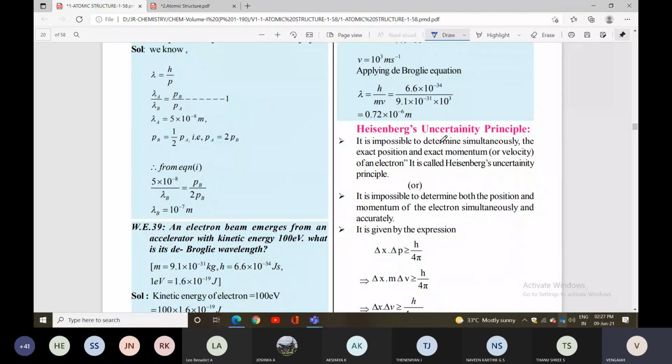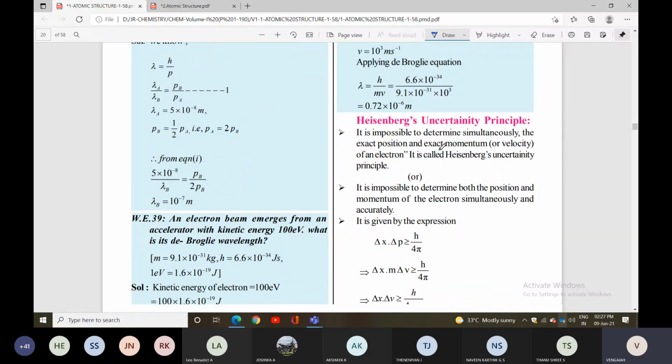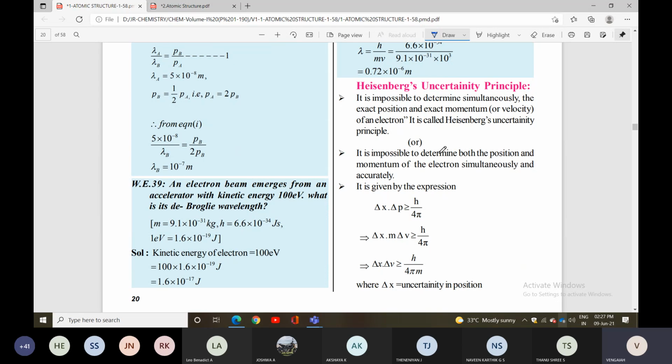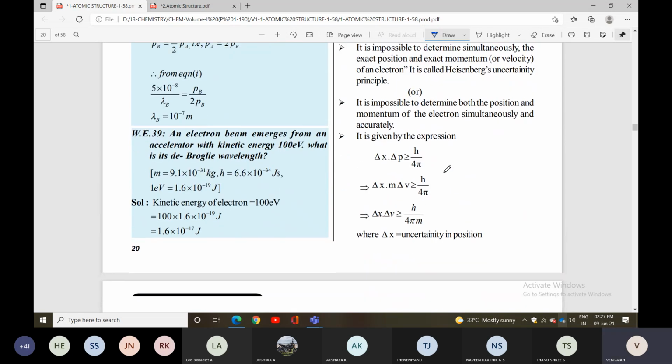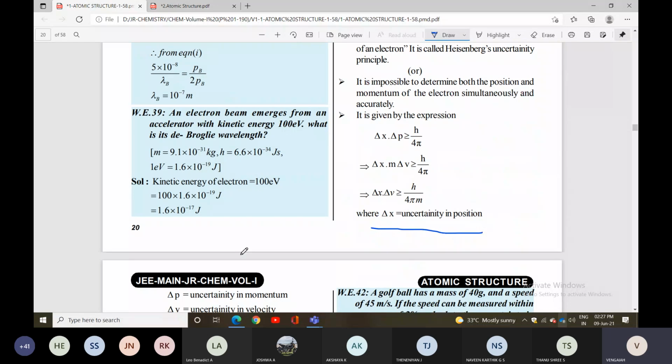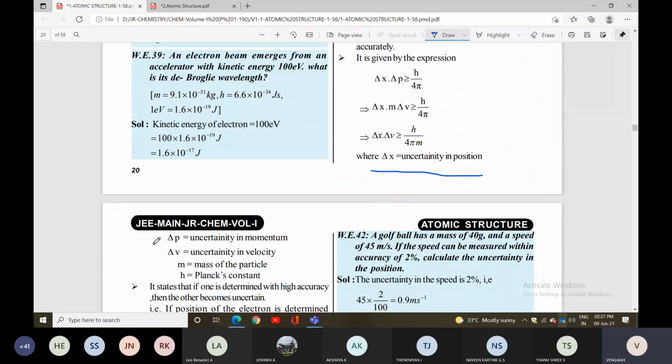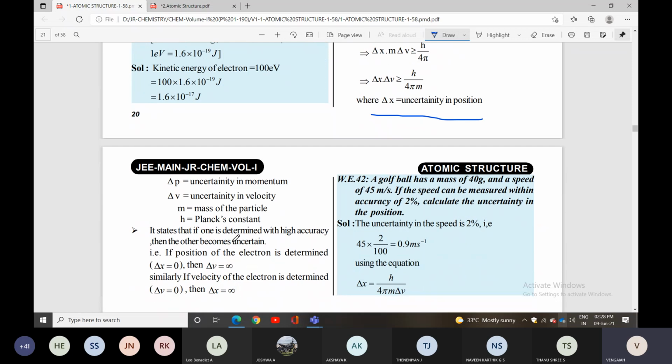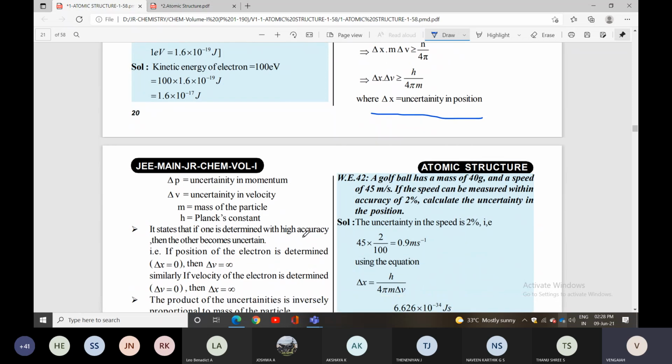It is given by the expression delta x into delta p greater than or equal to h by 4 pi. Delta x is uncertainty in position, delta p is uncertainty in momentum, delta v is uncertainty in velocity. It states that if one is determined with high accuracy, then the other becomes uncertain.